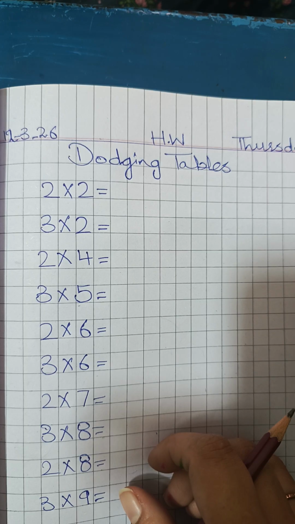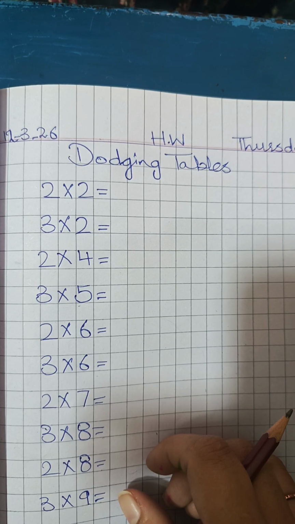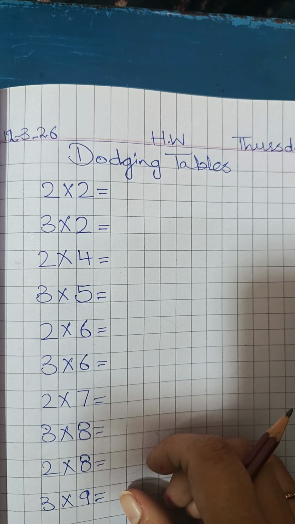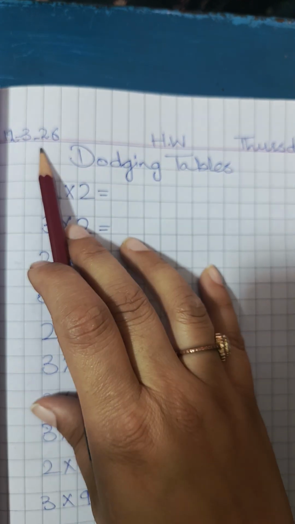Open your maths homework copies everybody. Take out your pencils and erasers and let's do a new topic. KG class, we have done the tables of 2 and 3 in the classroom. So now it's time for you to play a game with your teacher. Let's start. Are you ready? So let's do it. Open up your maths copy, a new page.